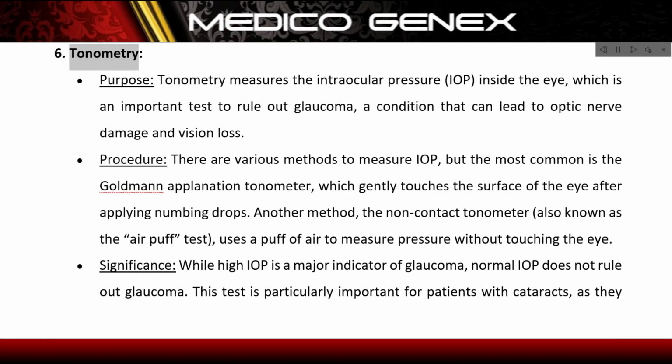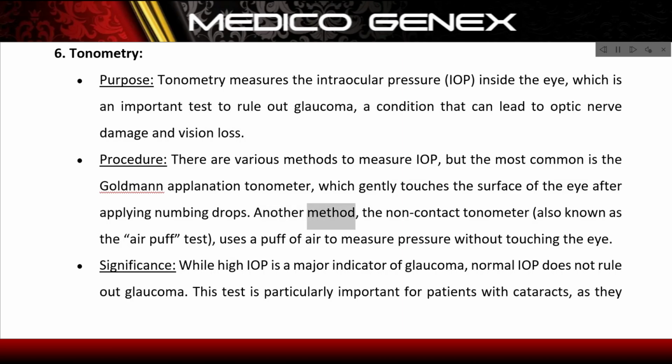6. Tonometry. Purpose. Tonometry measures the intraocular pressure, IOP, inside the eye, which is an important test to rule out glaucoma, a condition that can lead to optic nerve damage and vision loss. Procedure: there are various methods to measure IOP, but the most common is the Goldmann applanation tonometer, which gently touches the surface of the eye after applying numbing drops.